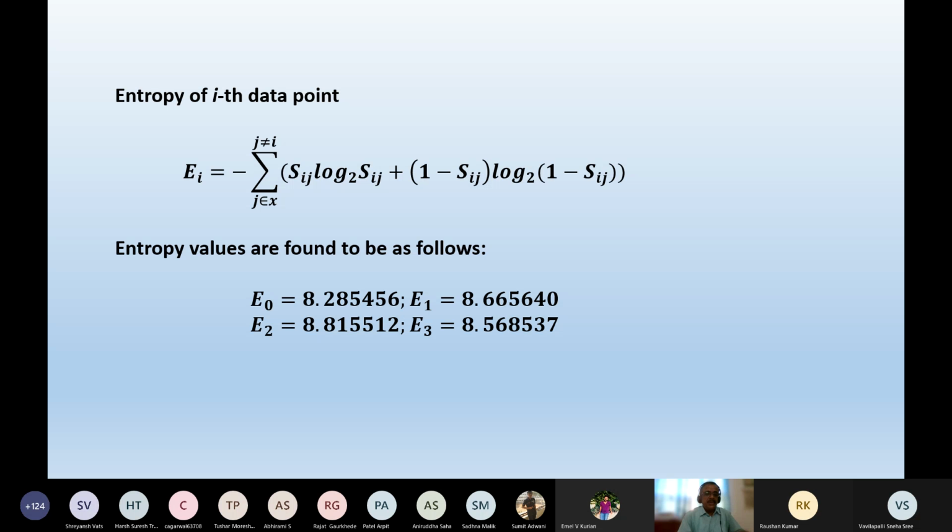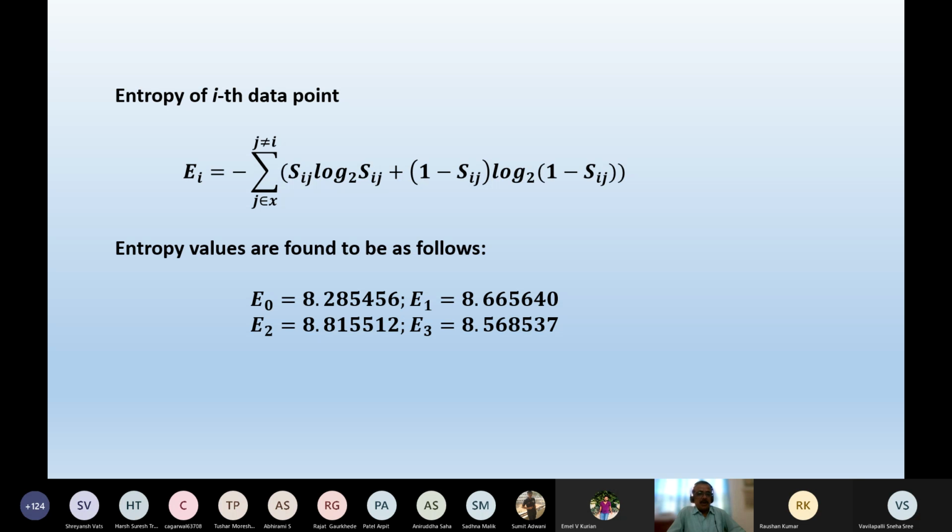If you calculate corresponding to this particular data set, you will be getting entropy for the first point, denoted by E0, as 8.285456. Then E1 is 8.665640. So I have calculated the entropy value for all the 10 data points, that is E0, E1 up to E9.